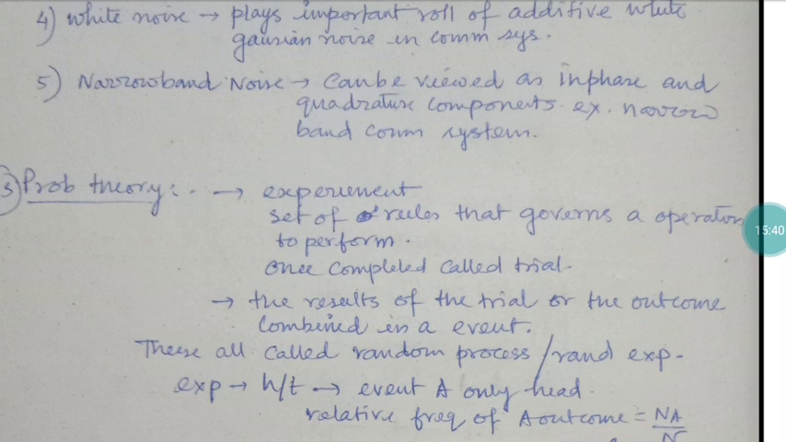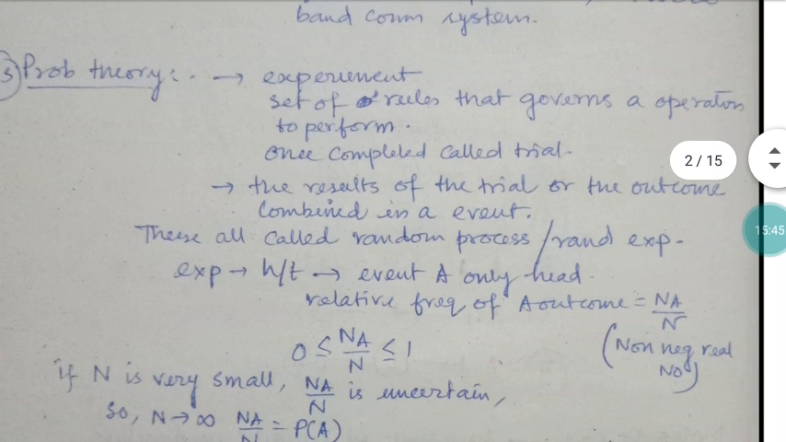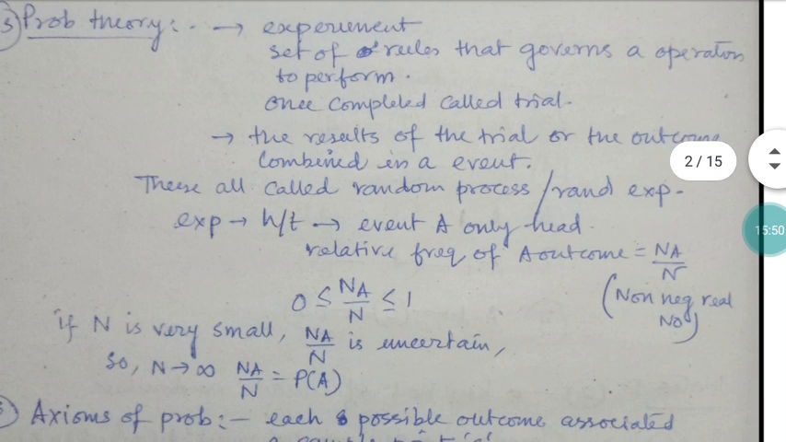trial, or the outcome, is combined in an event. So these are all called the random process or the random experiment, an experiment that is head or tail, where the event A is only head, so the relative frequency of outcome is Na by n, as I am telling you, which was already told to you in the introductory class, where I had a lot of discussion with you about what the experiment is, what the head and tail experiment is.